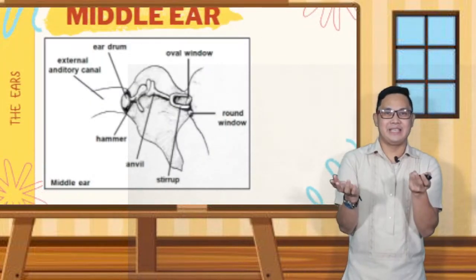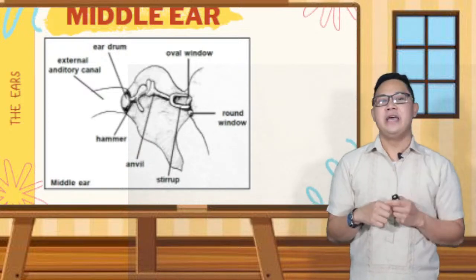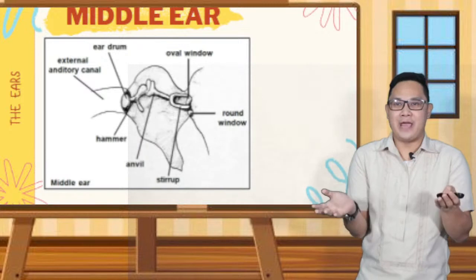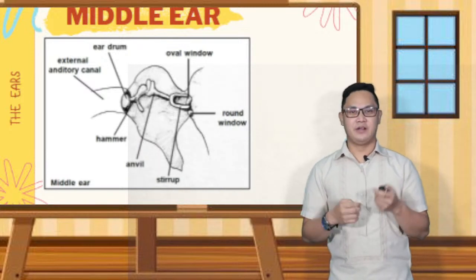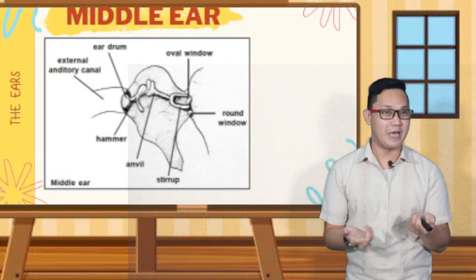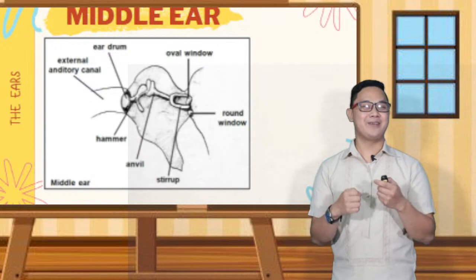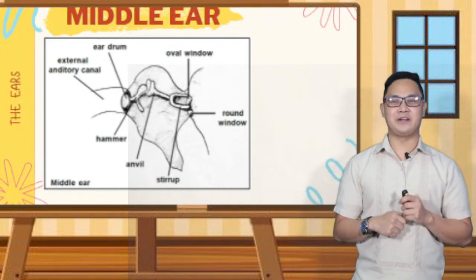So this is the middle ear. As sounds travel in the ear canal, they strike the eardrum and make it begin to vibrate. This vibration makes other parts of the ear, called the middle ear, vibrate too. A very small cavity or pocket in the skull bone immediately inside the eardrum forms the middle ear.